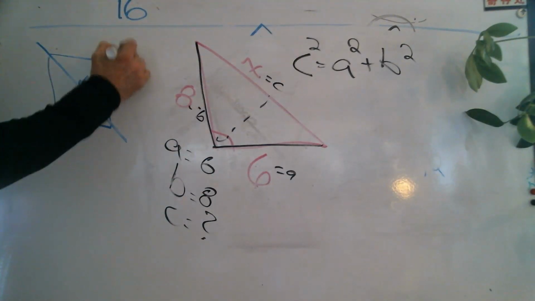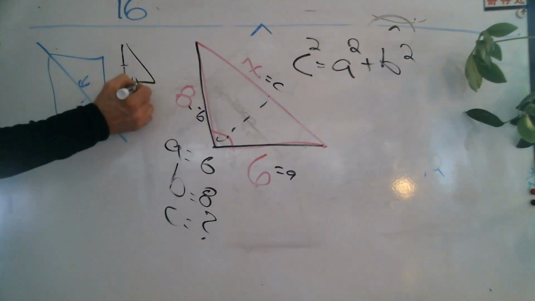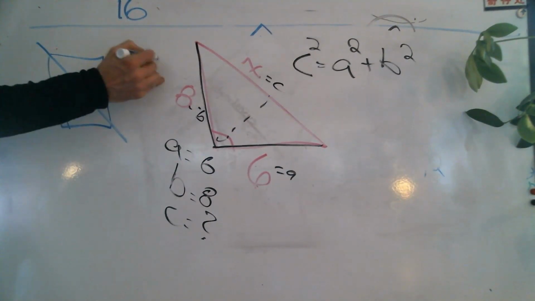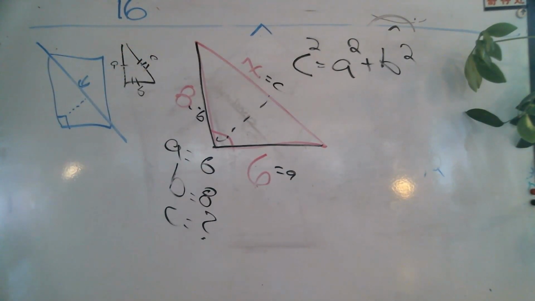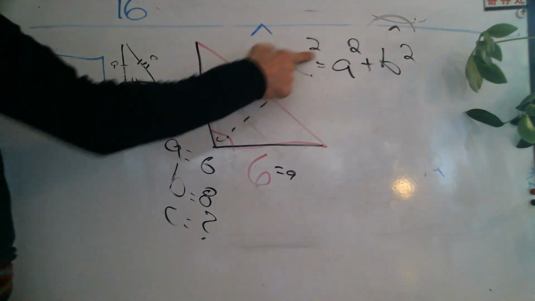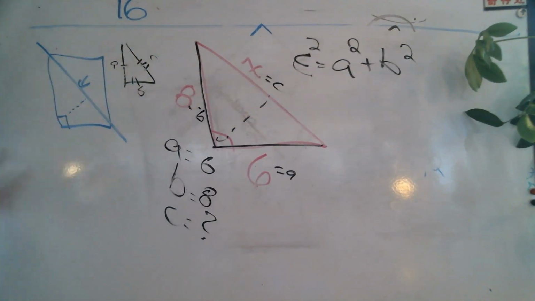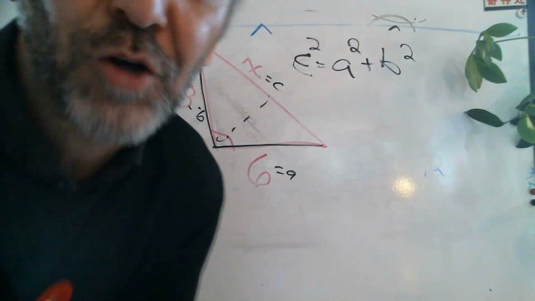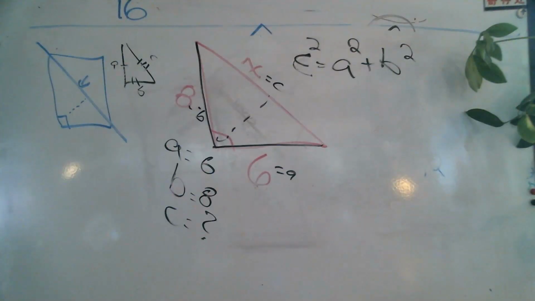Just like this, if I have a triangle like this and I go 1, 2, 3, technically I would label that A, B, C is always the longest side. I used to teach this with an H, but in high school they are going to use C, not H. So you've got to learn that C is always your hypotenuse. What is C? Hypotenuse. All right.